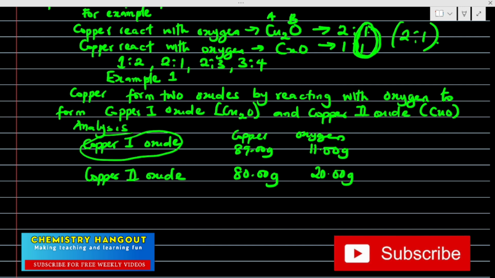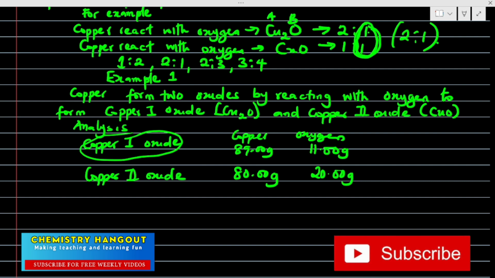But in law of multiple proportion, we are only interested in the mass of the copper and oxygen. We don't really need the mass of the oxide, although we can get it. So these are the analysis they actually gave us.